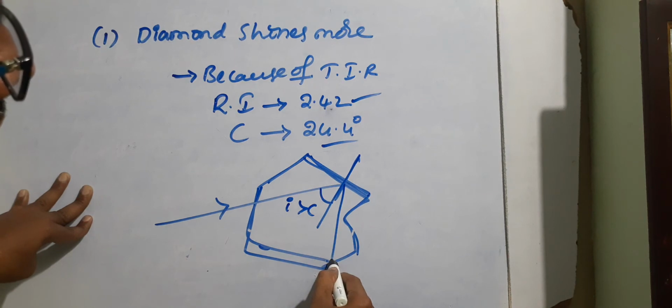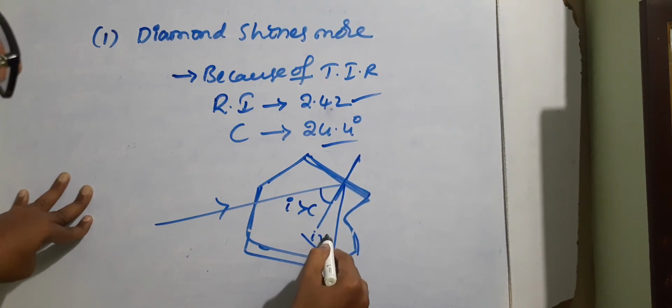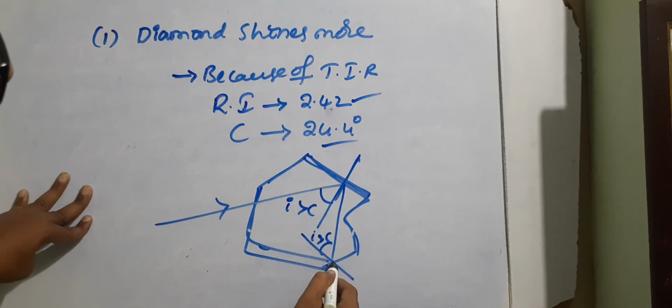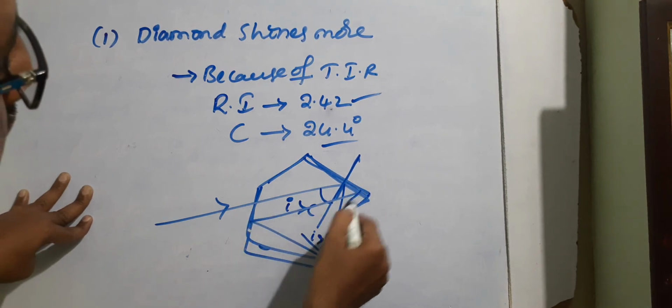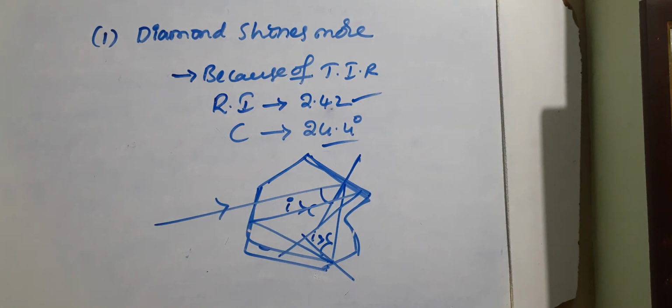Then it reflects like that. There also the angle of incidence is greater than the critical angle. Then this incident ray goes like that. So for one incident ray which enters inside the diamond, every time after hitting, the angle of incidence should be greater than the critical angle.